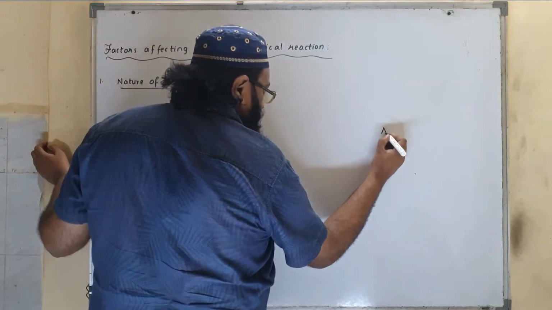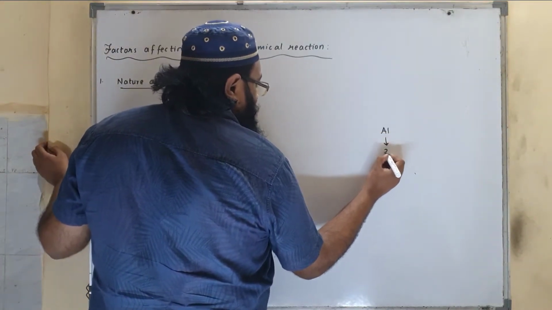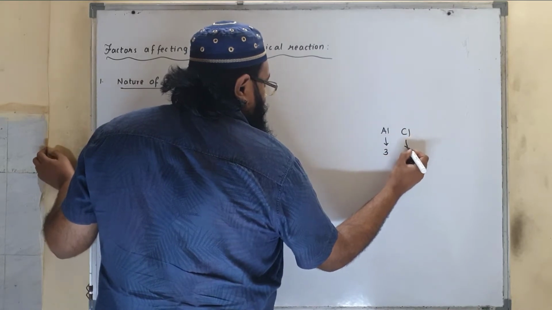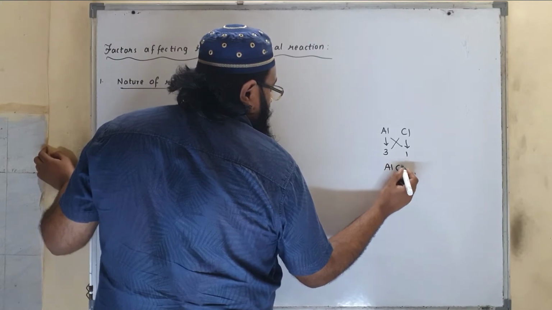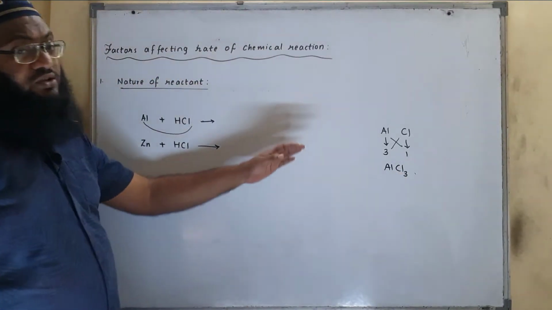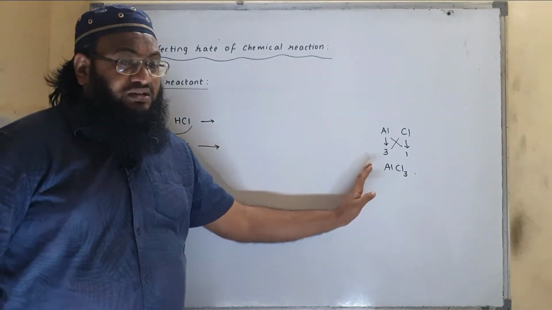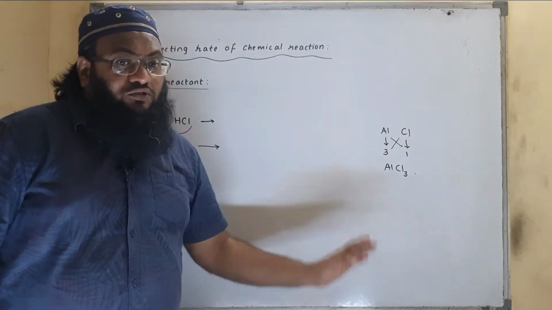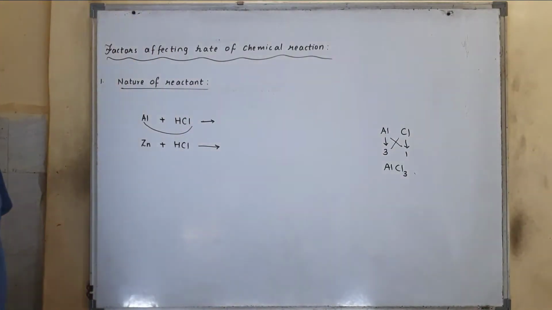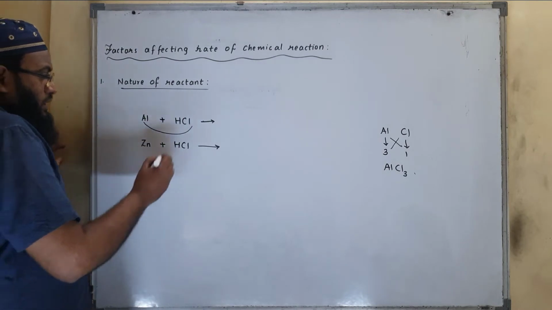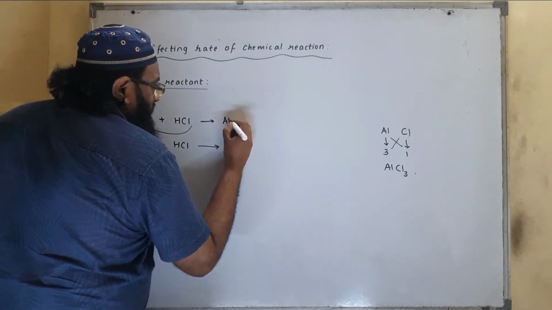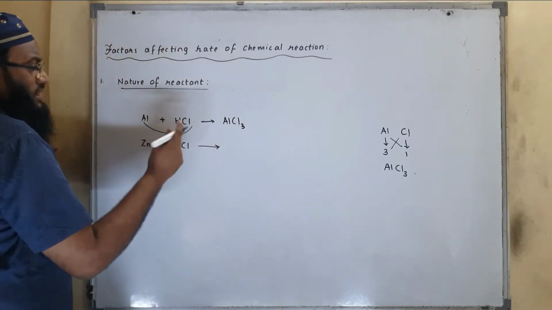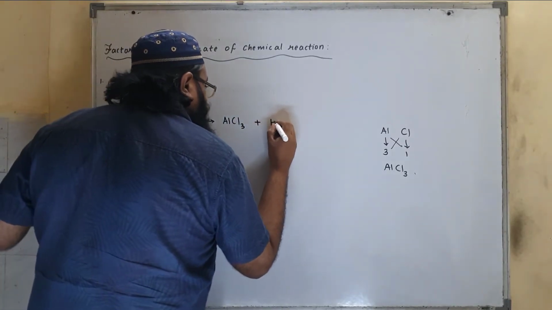What is the formula for aluminium chloride? Aluminium valency is 3, chloride valency is 1. Exchange the valency. Again I am repeating, go through the video on how to learn chemical formulas in 20 minutes. You can cover all the formulas in your textbook. AlCl3, it forms aluminium chloride. The salt formed over here is aluminium chloride, and hydrogen gas is released as H2.